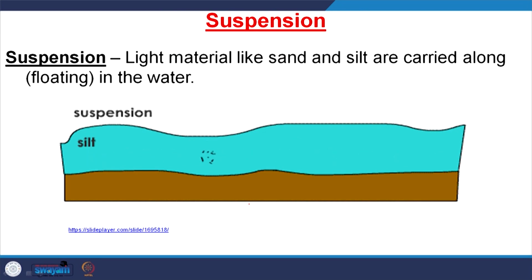Then the third one is suspension. Suspension means, if you see, they always remain in the water, they do not touch the bed of a river. So, that is suspended particles. Mostly the smaller particles, the clay size particles, are transported through the river in the suspended mode. Here, light material like sand and silt are floating in this river.